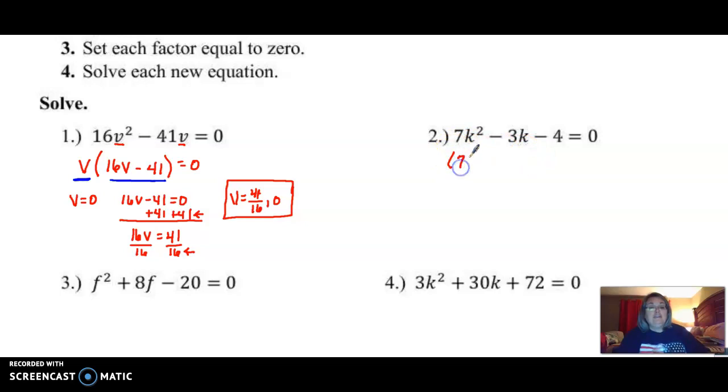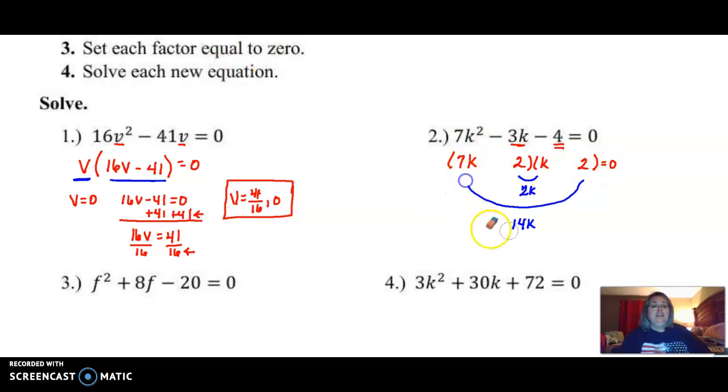So we're going to have factors of 7k, which would be 7k and k. Our factors of 4, well, I typically would start off with 2 and 2, but since I'm trying to make a 3, notice when I do my double chin part, like we talked about the other day, this gives me 14k, and this gives me 2k. Well, 14 and 2 will never give me 3. And even if I switch the order of those, it doesn't change anything.